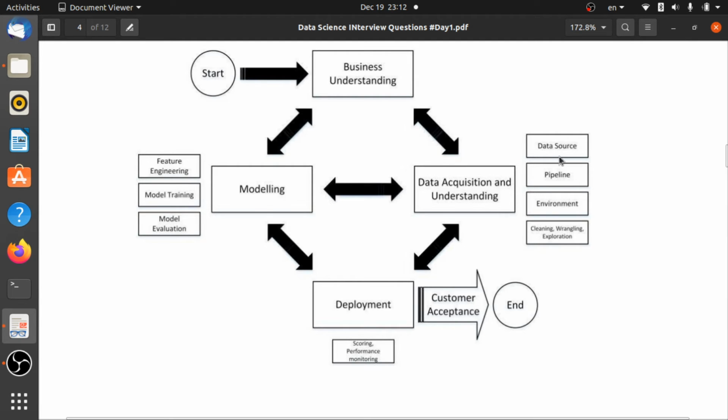So that's the way we have to try to build our pipeline. And what would be the environment? If we are trying to fetch that data, there needs to be some environment required, because without any environment it is not possible to collect that data. Then after that it comes to cleaning our data and wrangling them, and some exploration is